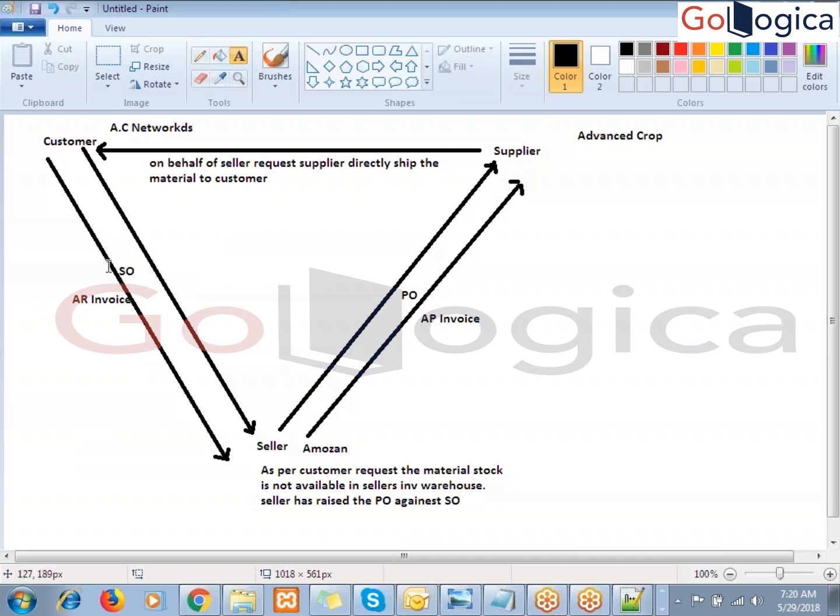So now the customer is going to pay the amount to the seller. The seller is making the payment to the supplier. The supplier has shipped the material to the customer. The supplier is taking care of the shipping process. Okay. Now next, the AR invoice is coming, the AP invoice is coming, the PO is coming, the sales order is coming. So that means procure to pay and order to cash, both flows are covered here.